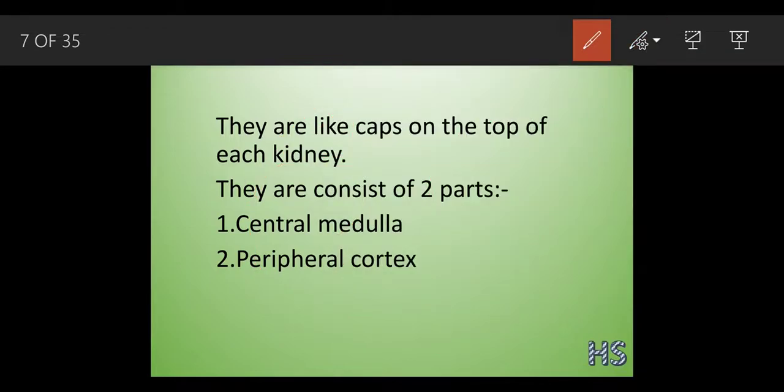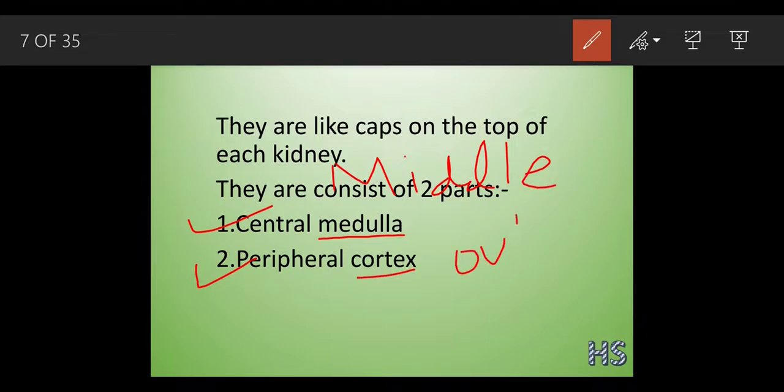Now it consists of two parts, that is the central medulla and the peripheral cortex. What do you mean by this? See, the word medulla means middle. The word cortex means outer. Now let's understand.